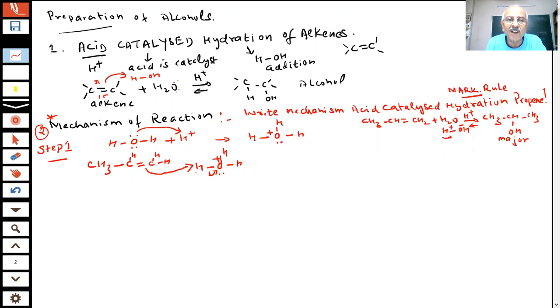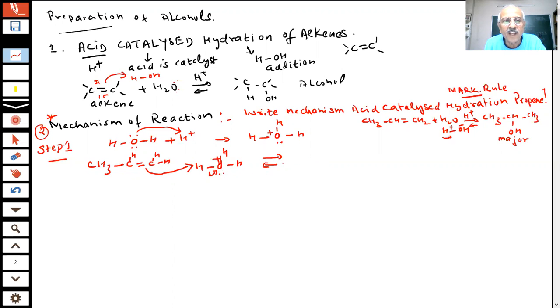What will be the result of that, students? Formation of carbocation. The oxygen takes the electron pair and leaves as H2O, because it has completed its pair of electrons.